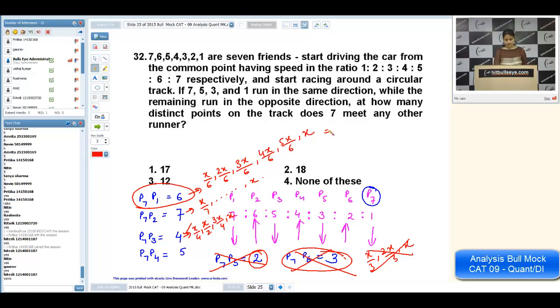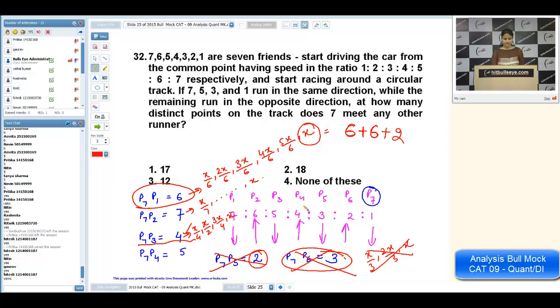Okay, now I'm going to write the points. 6 from first case, 6 from second case. Why so? The last point x, that is the initial point only, that is included in every part. That's why instead of 7 points I'm going to write 6. Now P7, P3, I'm not going to write 4 or 3 as well, I'll write 2.